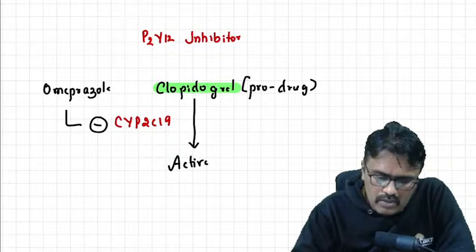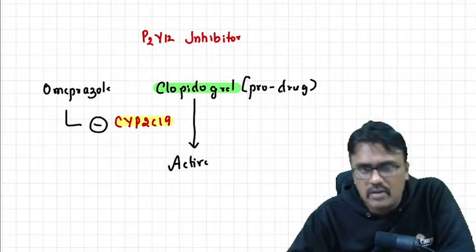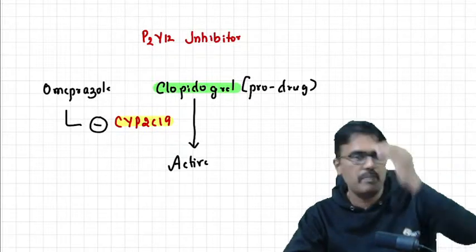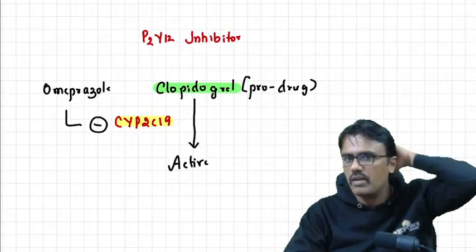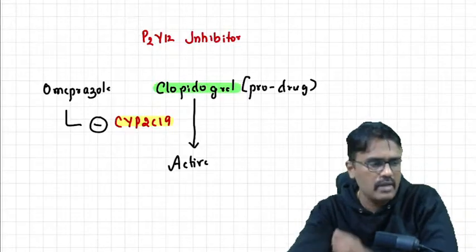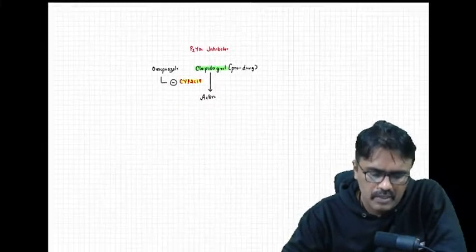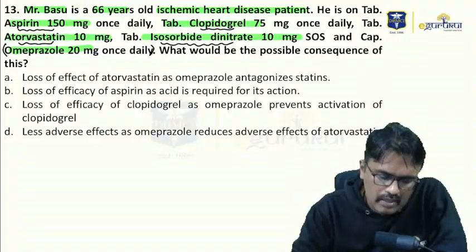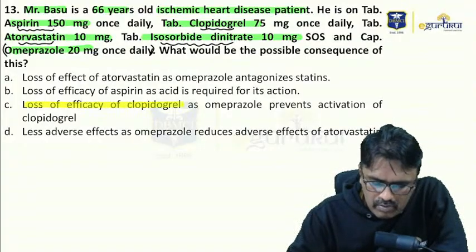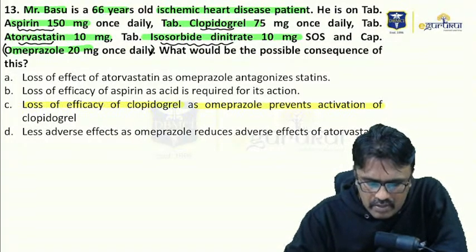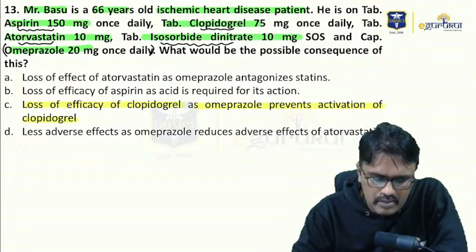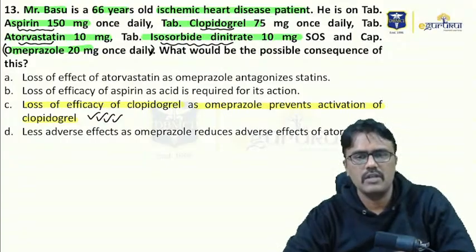Similarly, please note down this. CYP2C19 is also genetically mediated. Even people who don't have that enzyme will not be able to convert clopidogrel to the active one. So coming to the question, let us read the option. The option is loss of efficacy of clopidogrel as omeprazole prevents the activation of clopidogrel. This is the right answer. This is the right answer for this question number 13.